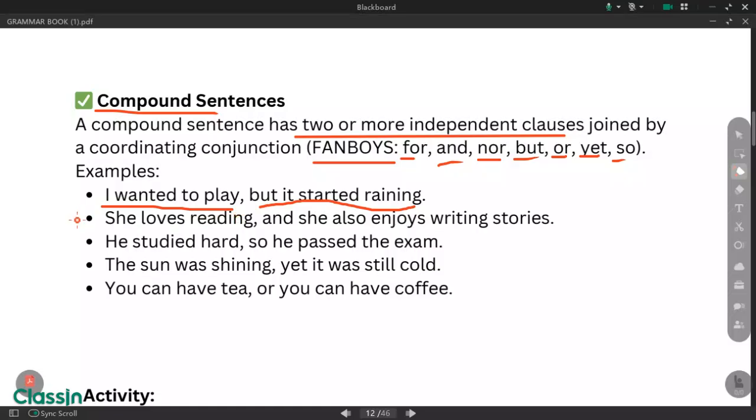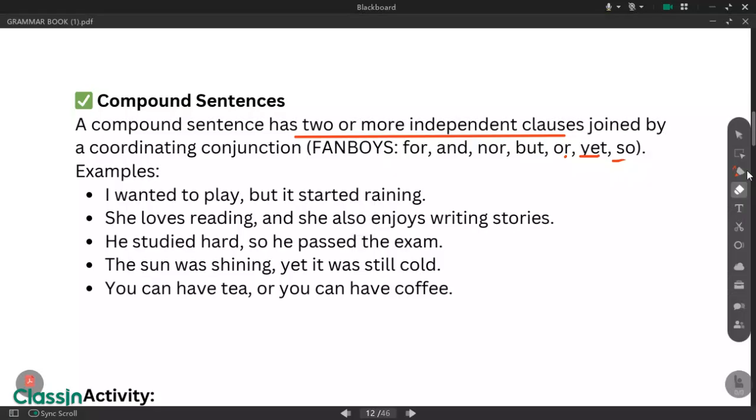So there are two independent clauses there. You say it started raining. So that is already two sentences, but they are joined together by but, and so they are two independent clauses.